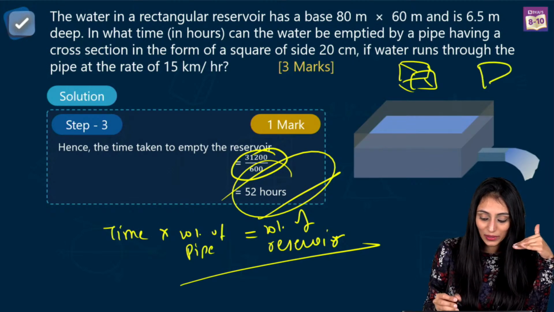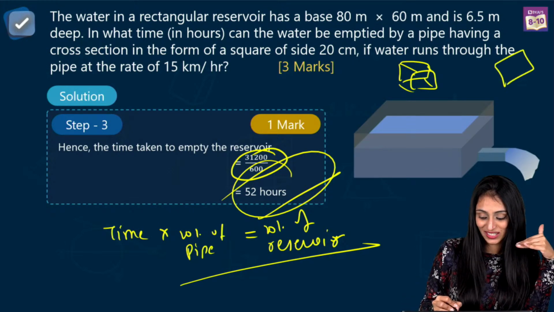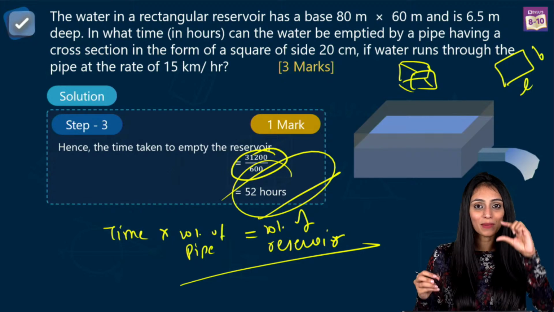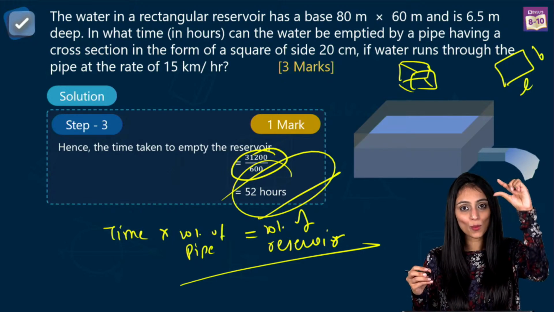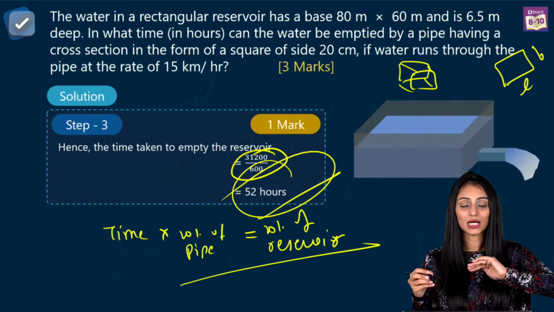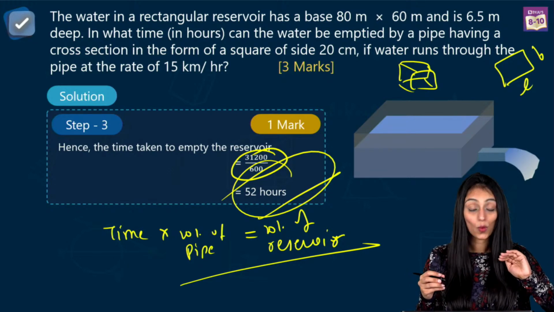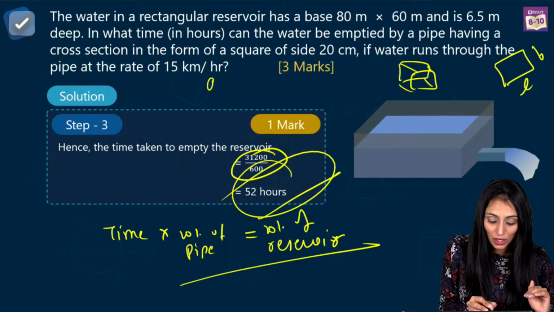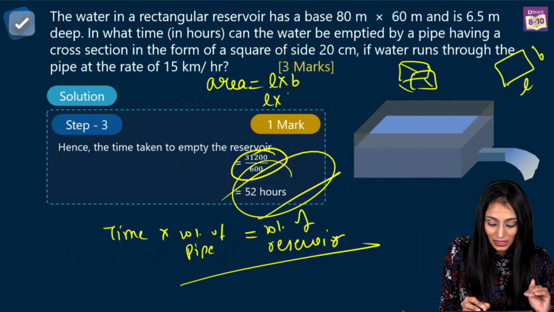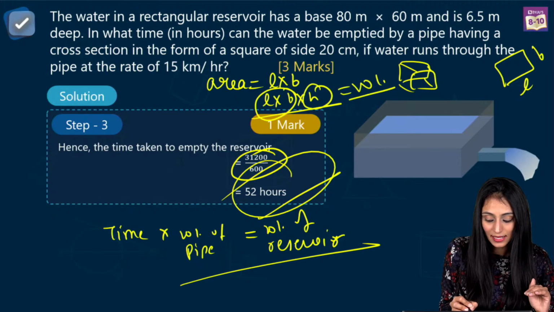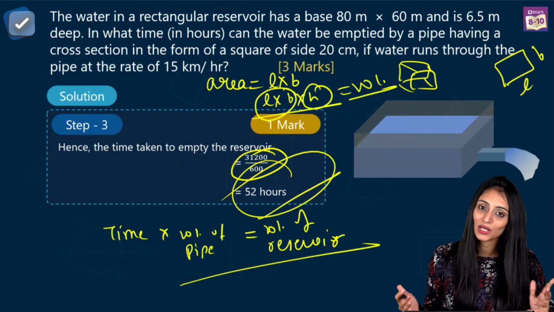A rectangle has got length and breadth only. Sorry for my drawing actually. If I keep piling up rectangles of the same dimension on top of each other such that they reach a certain height, what do we get? We get a cuboid. So the area of a rectangle is L times B, and if I multiply height with it, we get area multiplied by height. This is nothing but the volume of a cuboid. Similar with cubes also.